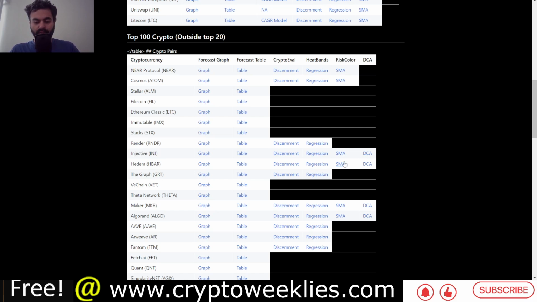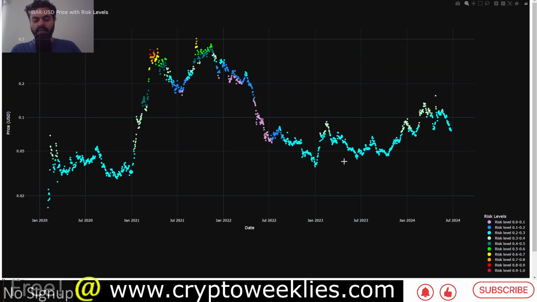In terms of analyzing the simple moving average based risk level, the other color coded risk level, the one that we discussed, was linear or polynomial regression based analysis. This is just the difference between the price and the 20-week simple moving average. Right now, per this analysis, the risk levels are at 0.24. Again, third best time to dollar cost average.